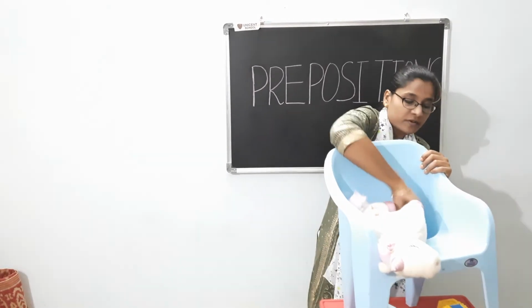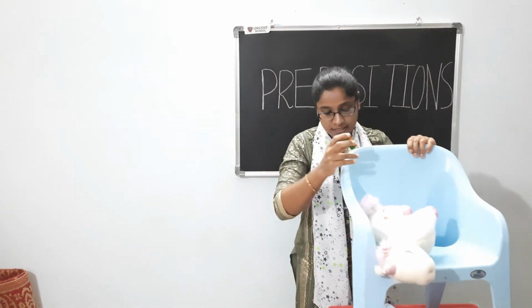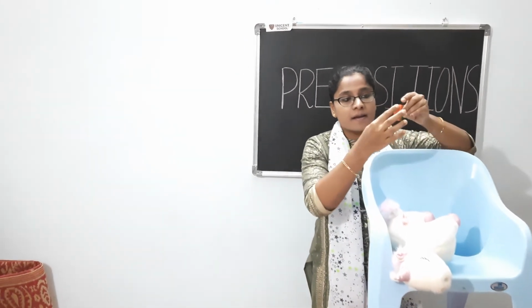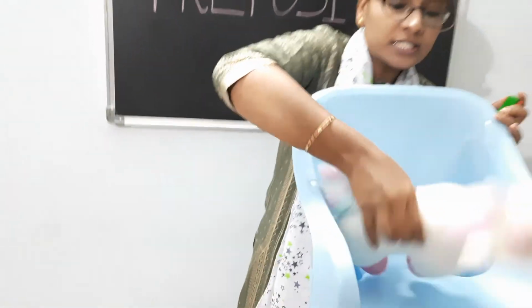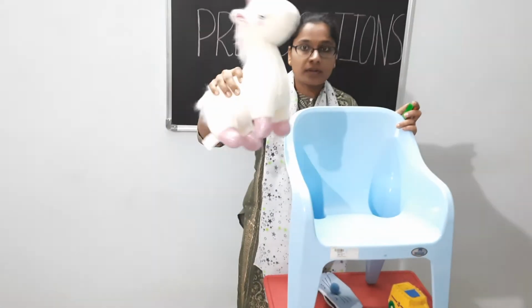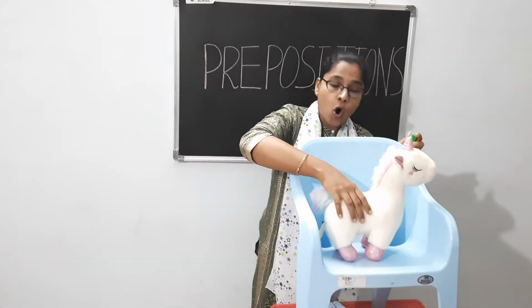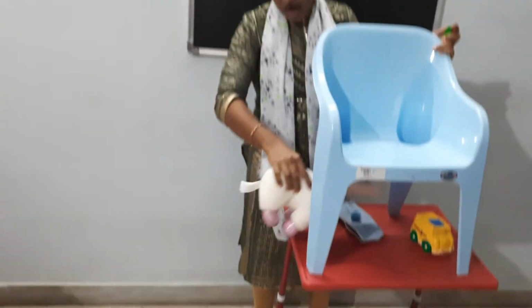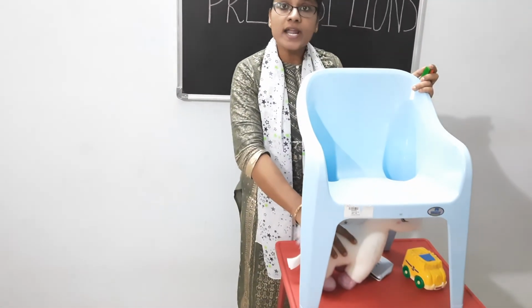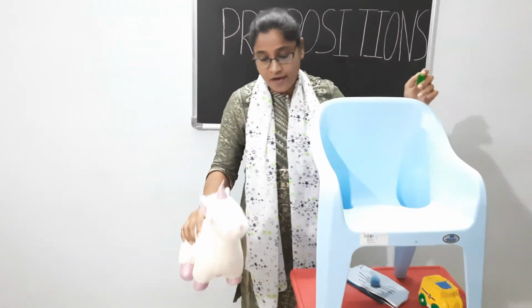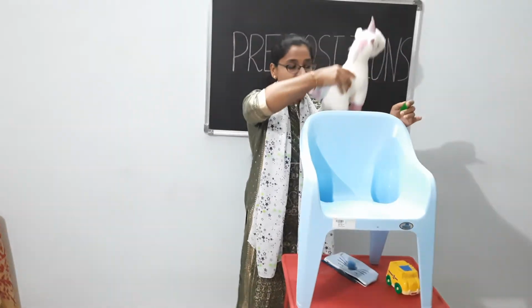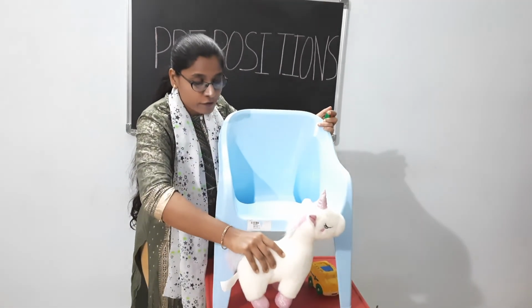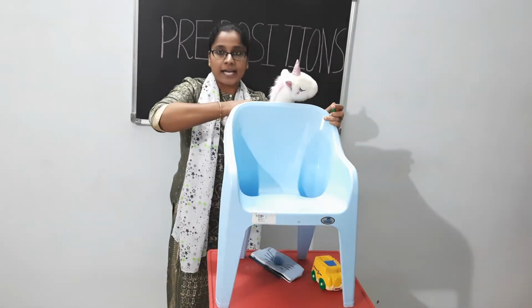And we have learned front, back, and we have learned the unicorn is on the chair, under the chair, that is on, under, and we have learned in front of the chair, behind the chair. That is, prepositions are in front of and behind.